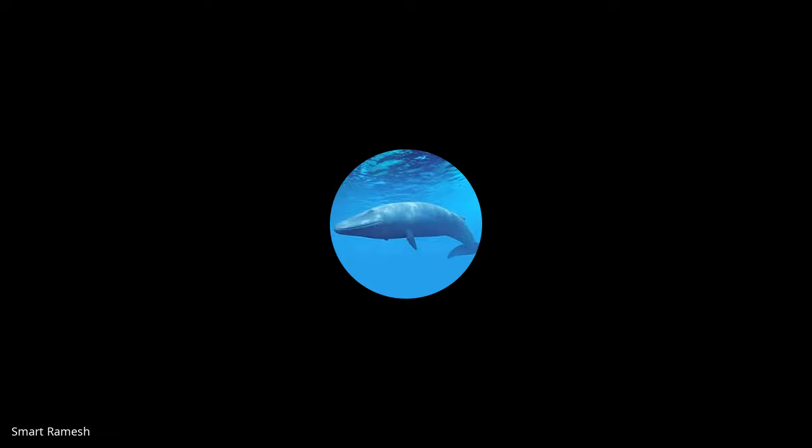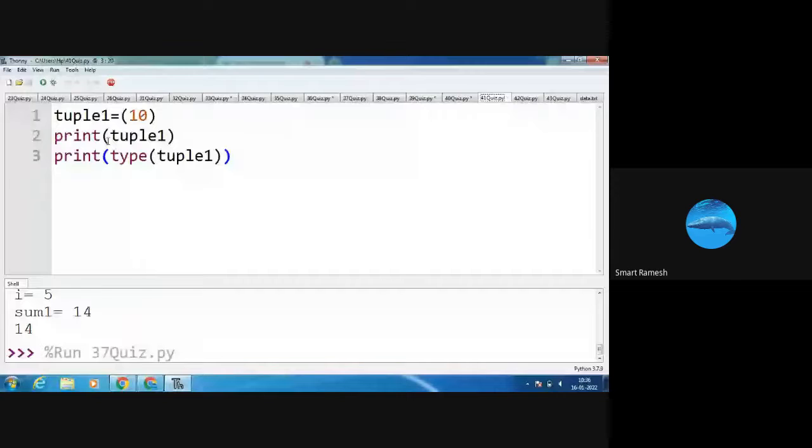Next, tuple equal to parenthesis 10. See, when we are inserting a single item in the tuple, we must use the comma after the item. Otherwise, what will happen? It is considered as an integer value. So here tuple equal to parenthesis 10 means it is an integer. Okay. So print of tuple 1.